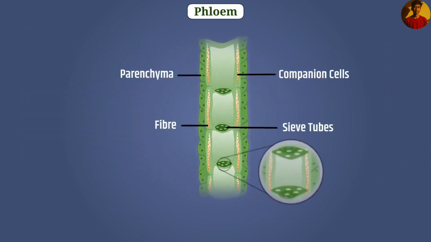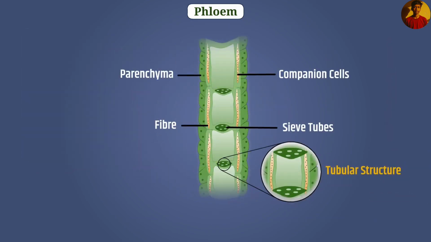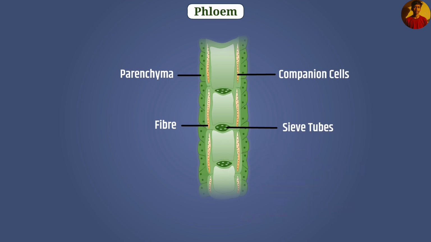The structure of phloem sieve tubes is tubular, and in their walls, holes are present. And in these sieve tubes, a sieve plate is present. The companion cells are adjacent to sieve tubes. Through the sieve plate, companion cells provide energy for the movement of food. The wall of phloem parenchyma is made up of cellulose and stores food.